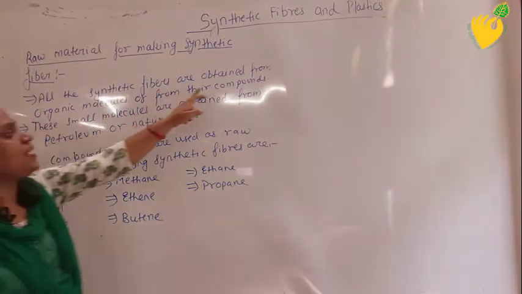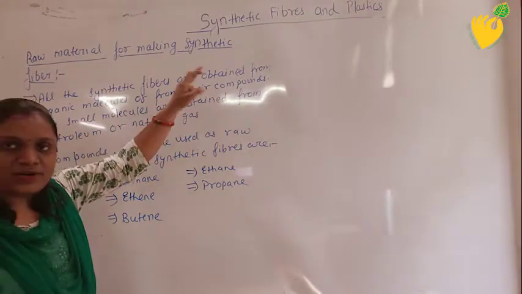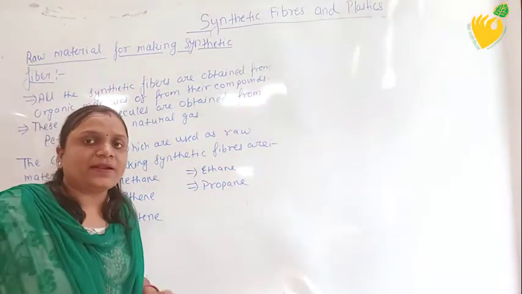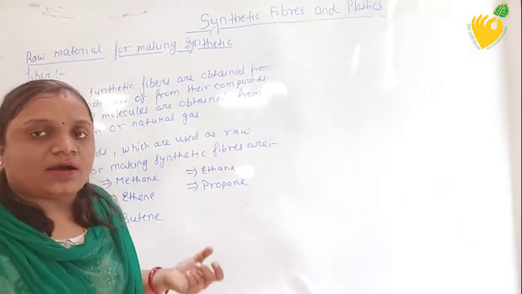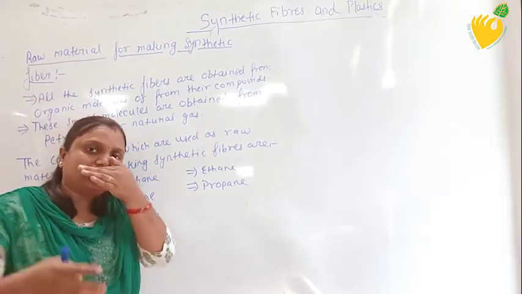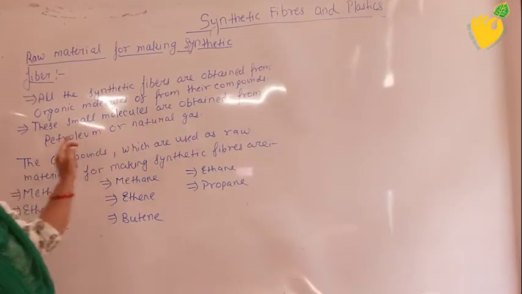All the synthetic fibers are obtained from organic molecules or their compounds. I have already told you what organic molecules are: molecules prepared from carbon or its compounds. These small molecules are obtained from petroleum.